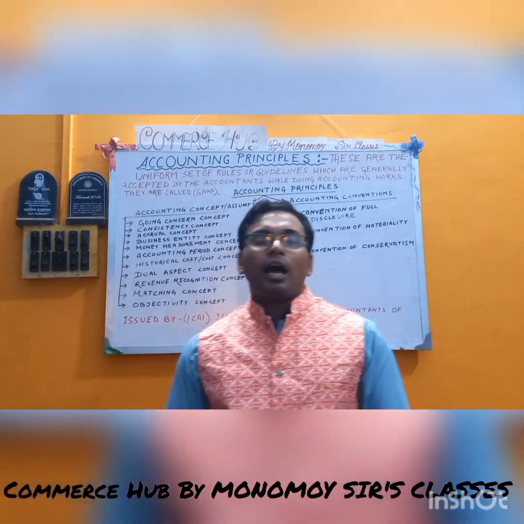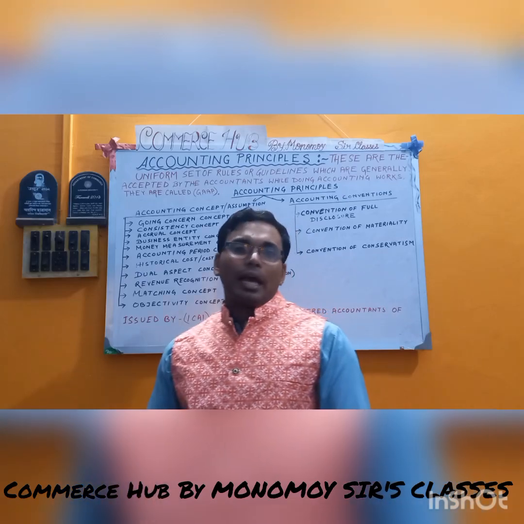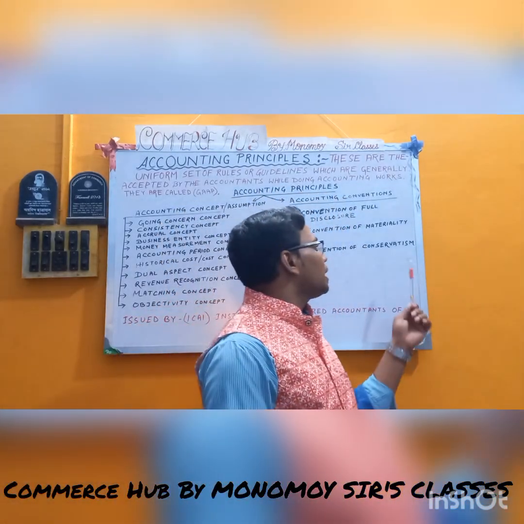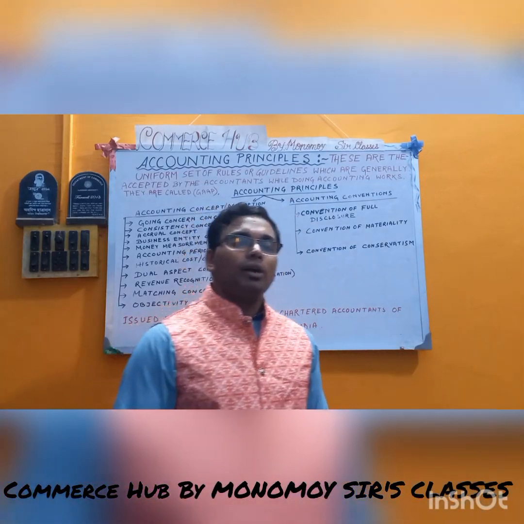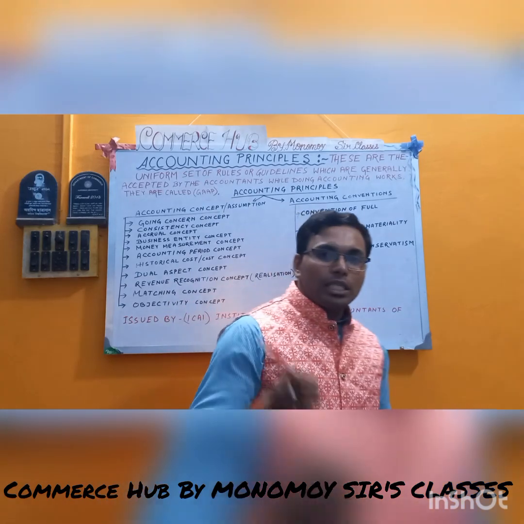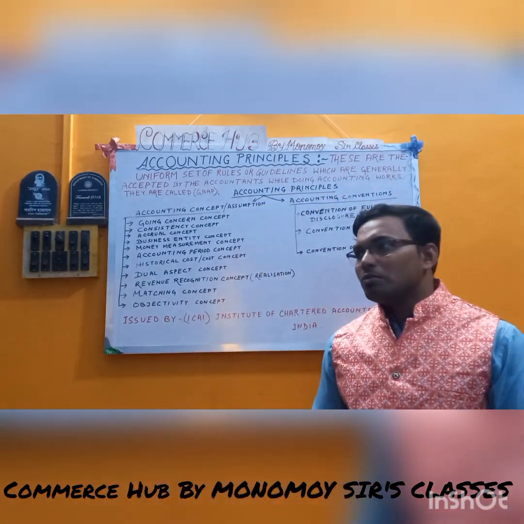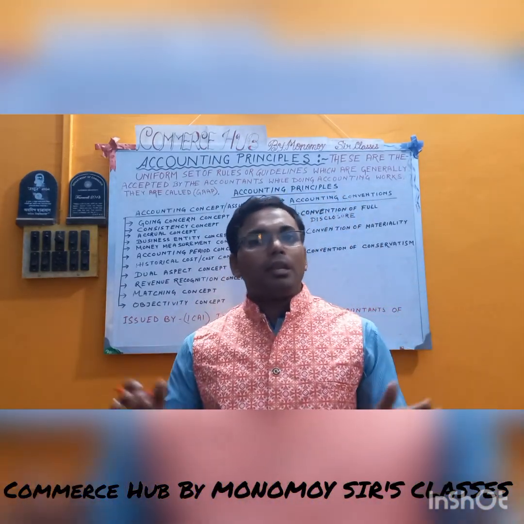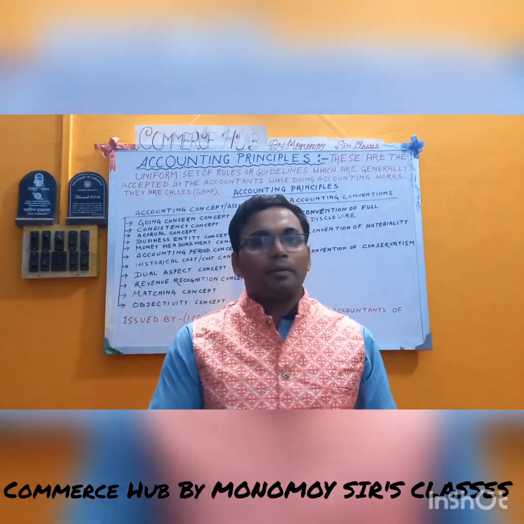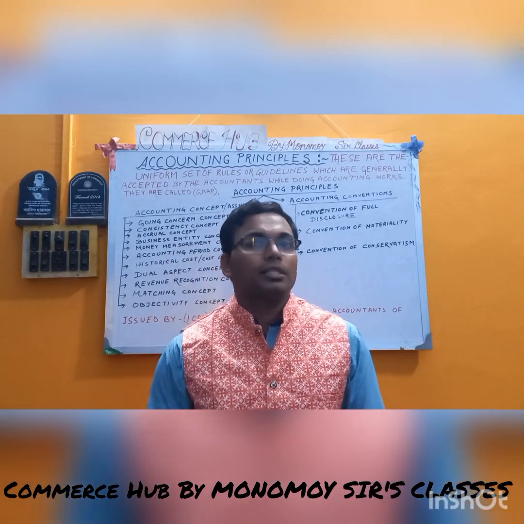That means this assumption says that you must take minimum risk while you are doing your accounting work. For example, we will consider all probable losses in advance. That means probable losses you have to consider, but probable gains you will not consider.